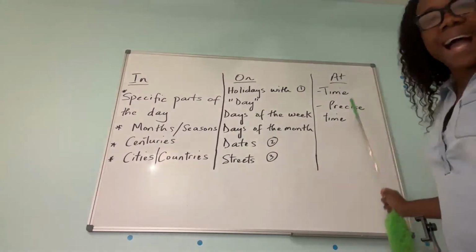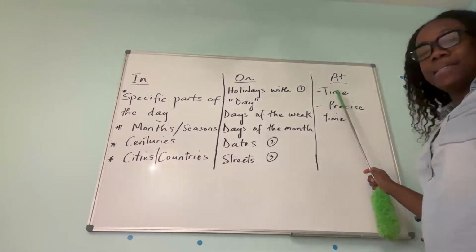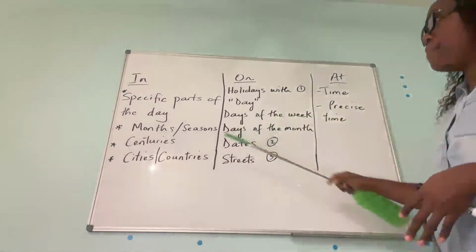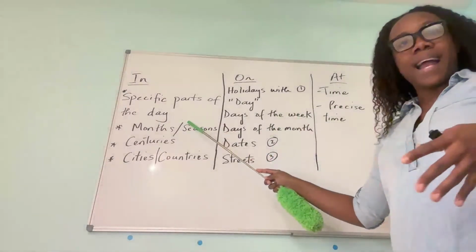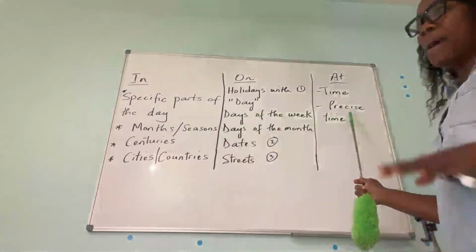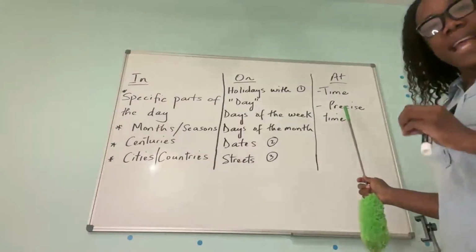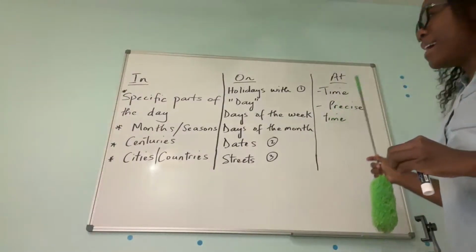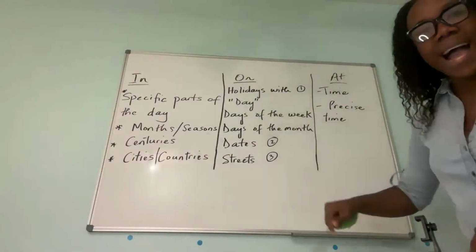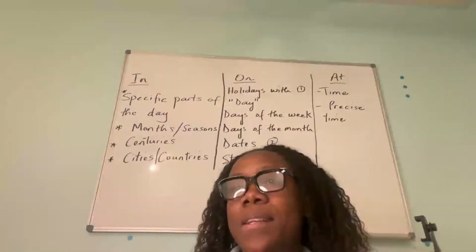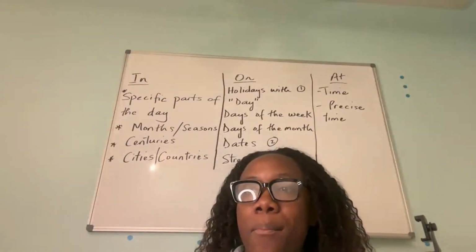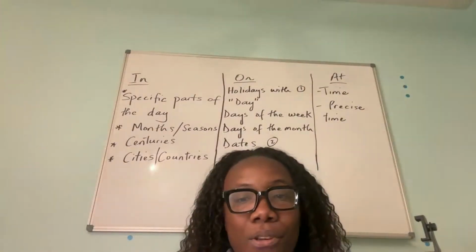And then we use at when we're talking about time or a precise time, which is different from a specific part of the day, like in the morning, in the afternoon. When you're talking about a specific time of the day, like midnight, which is 12 o'clock, then you would use at midnight, at midday, etc. Okay. So now that we've discussed all three prepositions, I'm going to give you some practice.